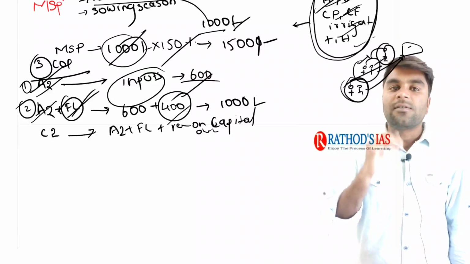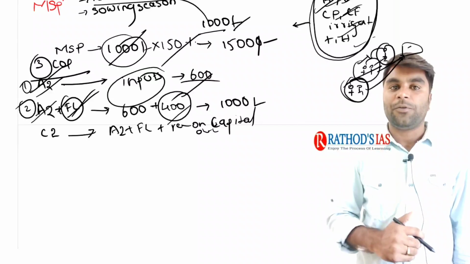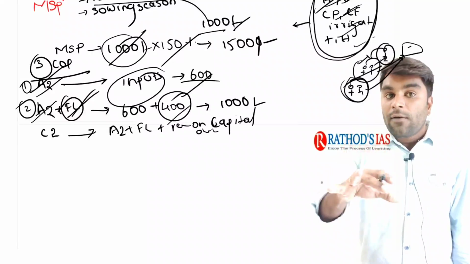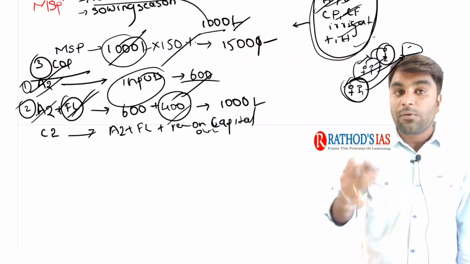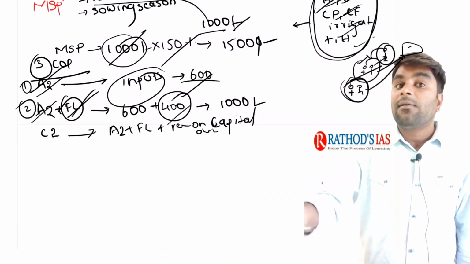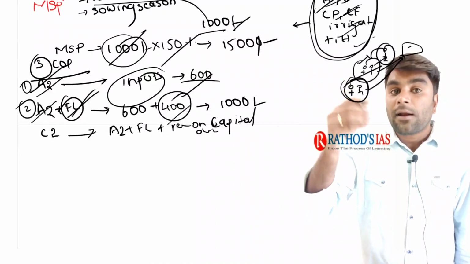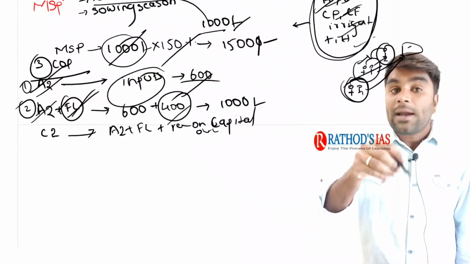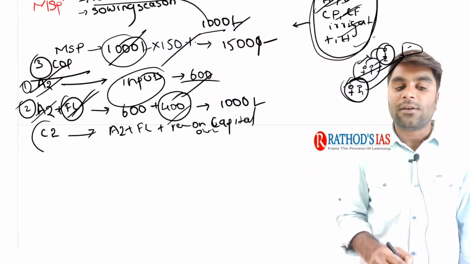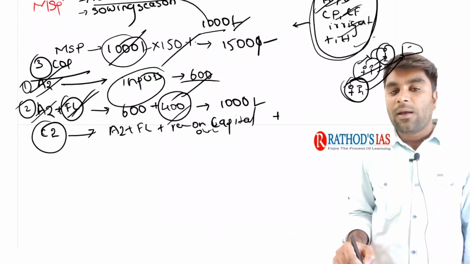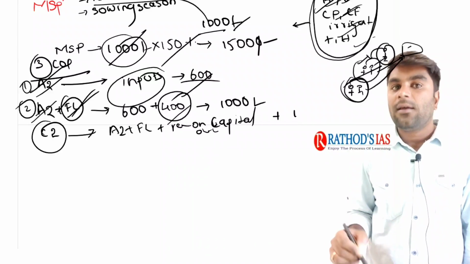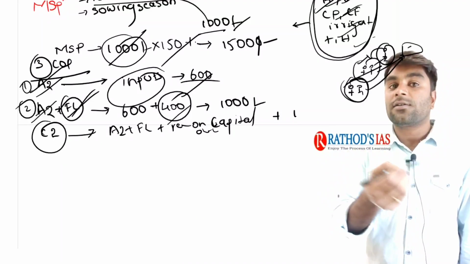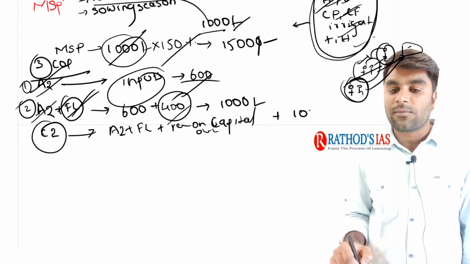Now, imagine yourself as a farmer and you don't have farmland of your own. You don't have a tractor to work on the farmland. If you don't have it, you need to rent them. Even renting the land and renting the tractor becomes a cost of production, isn't it? Now, if we add such an amount, we will get the C2. Imagine the farmer needs to pay rent for the land as well as for the tractors and the rest of the capital equipment, cumulatively 1000 rupees.